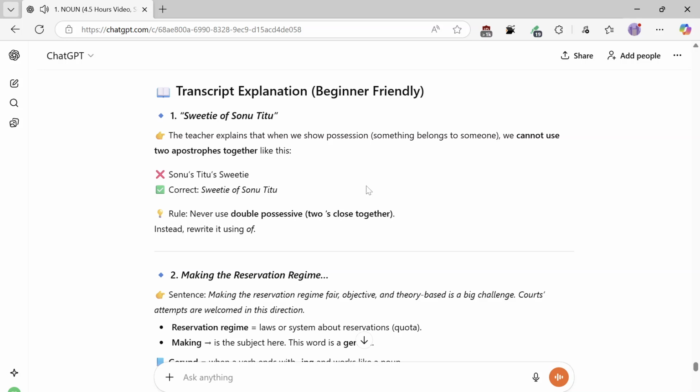Transcript explanation. 1. Sweetie of Sonu Titu. The teacher explains that when we show possession, something belonging to someone, we cannot use two apostrophes together like this: Sonu's Titu's sweetie. Correct: sweetie of Sonu Titu. Rule: never use double possessives, two close together. Instead, rewrite it using of.